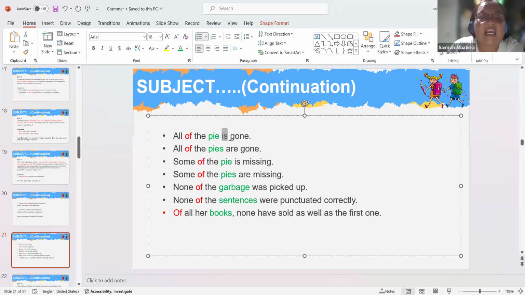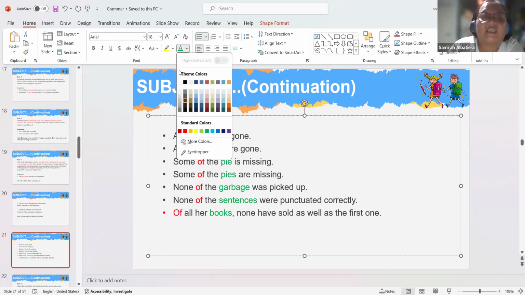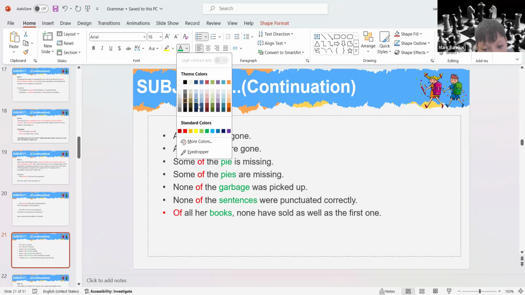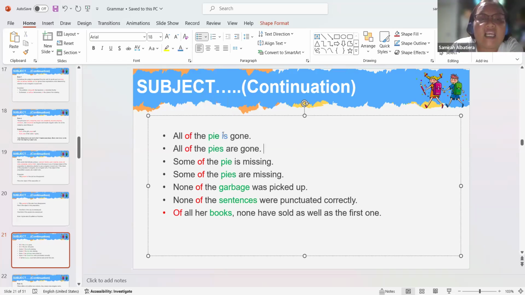I am going to highlight the verb. What color? I think I'm going to color it yellow. No, blue, right? We will color it blue. This colored blue word is your verb, or these are all your verbs. Look at this, so that you will be able to easily identify where to look. What are you going to look for?